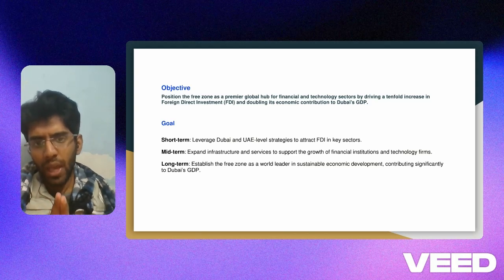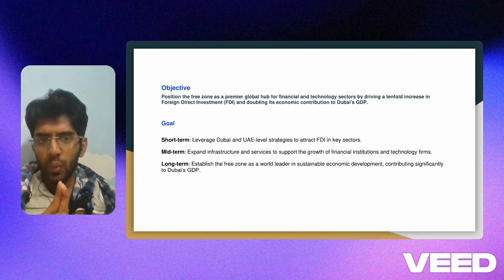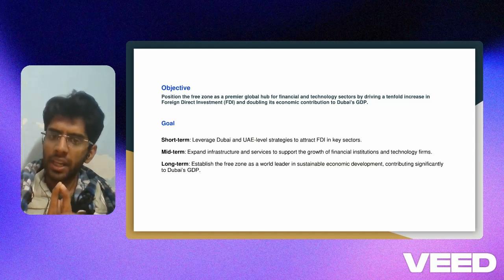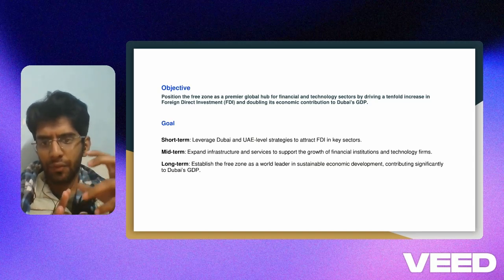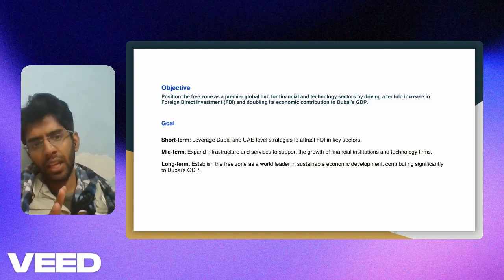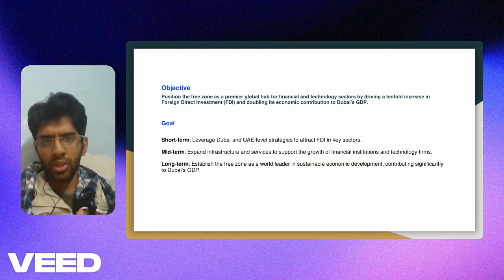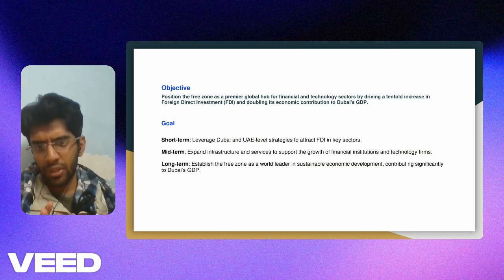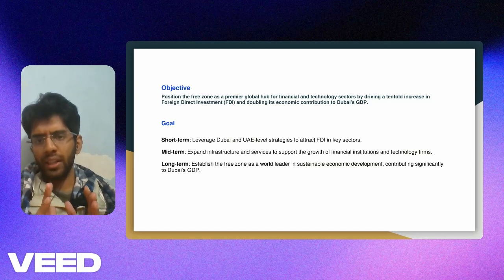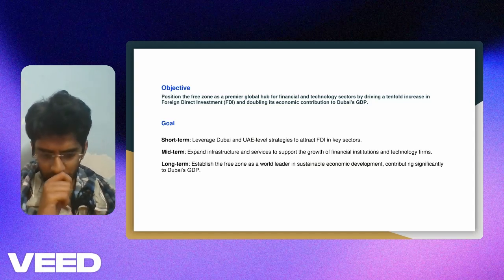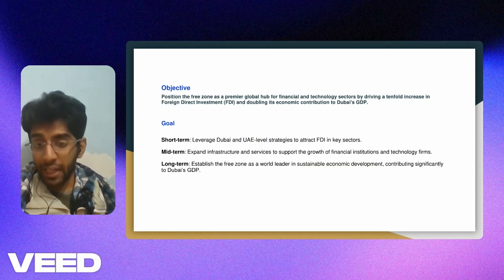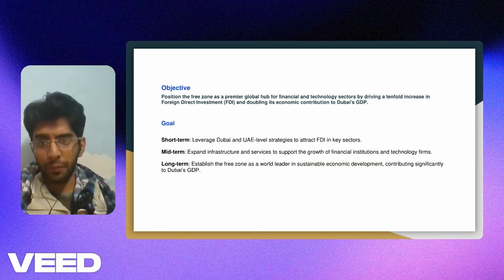The first thing is we need to look at how we can leverage Dubai and UAE level strategic factors or pointers which could attract FDI, which could create a very differentiated value for international investors, and therefore we can attract them to the region. So the idea over here is, let's do some studies, or let's involve some experts and see what the strategic factors are. Maybe it could be a geographical factor, maybe it could be the great amount of potential talent which we have in the region.